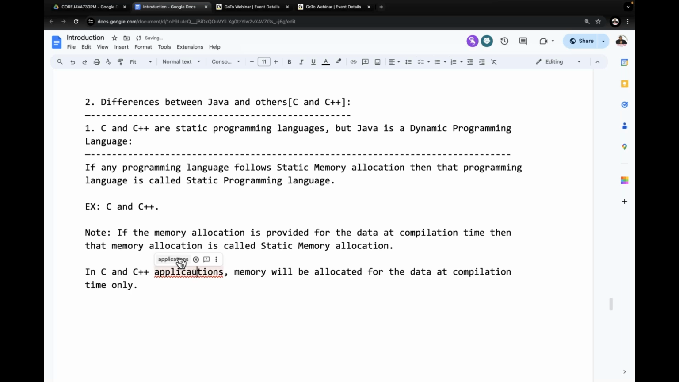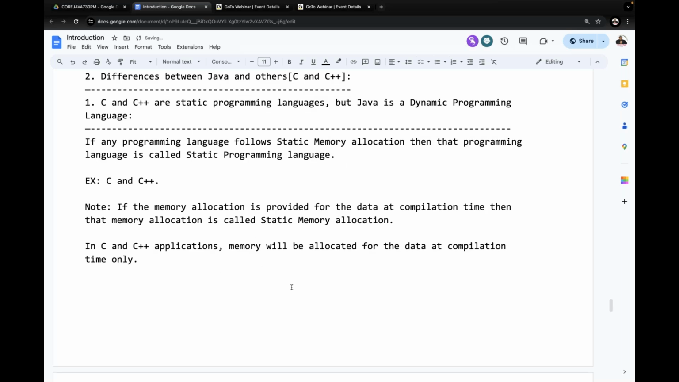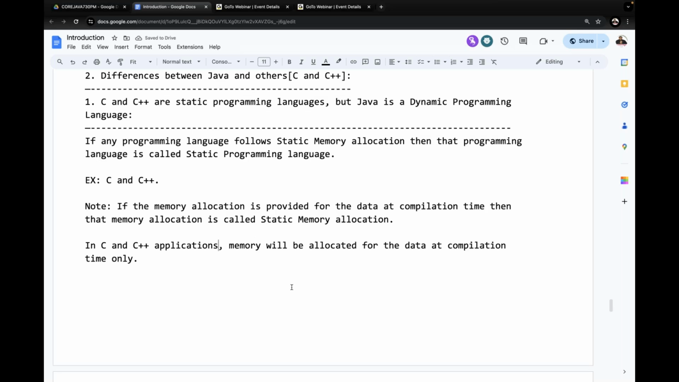You may get one question immediately. In C and C++, memory will be allocated for the data at compilation time. That is a standard point, no doubt. But by using malloc and calloc functions, we can allocate the memory at runtime also, in the case of C and C++. But how can we say that C is following only static memory allocation? There we can get dynamic memory allocation also. Then how can you say that C is a static programming language? They may have this type of question also.